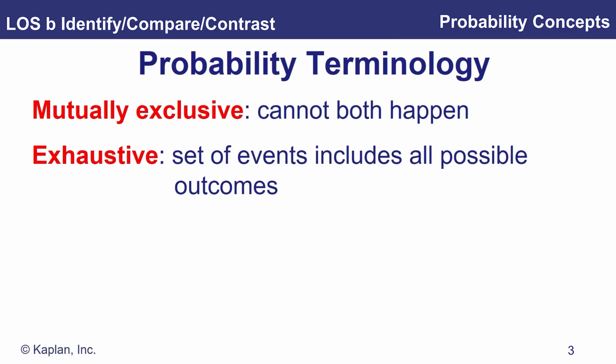Now, exhaustive means your set of events includes all possible outcomes. So when we look at our dice, we could roll and get a 1, a 2, a 3, a 4, a 5, and a 6. And that is exhaustive. There is no possible other outcome we can get from a six-sided dice. So we talk about that, therefore, being as the exhaustive set of events includes all outcomes.